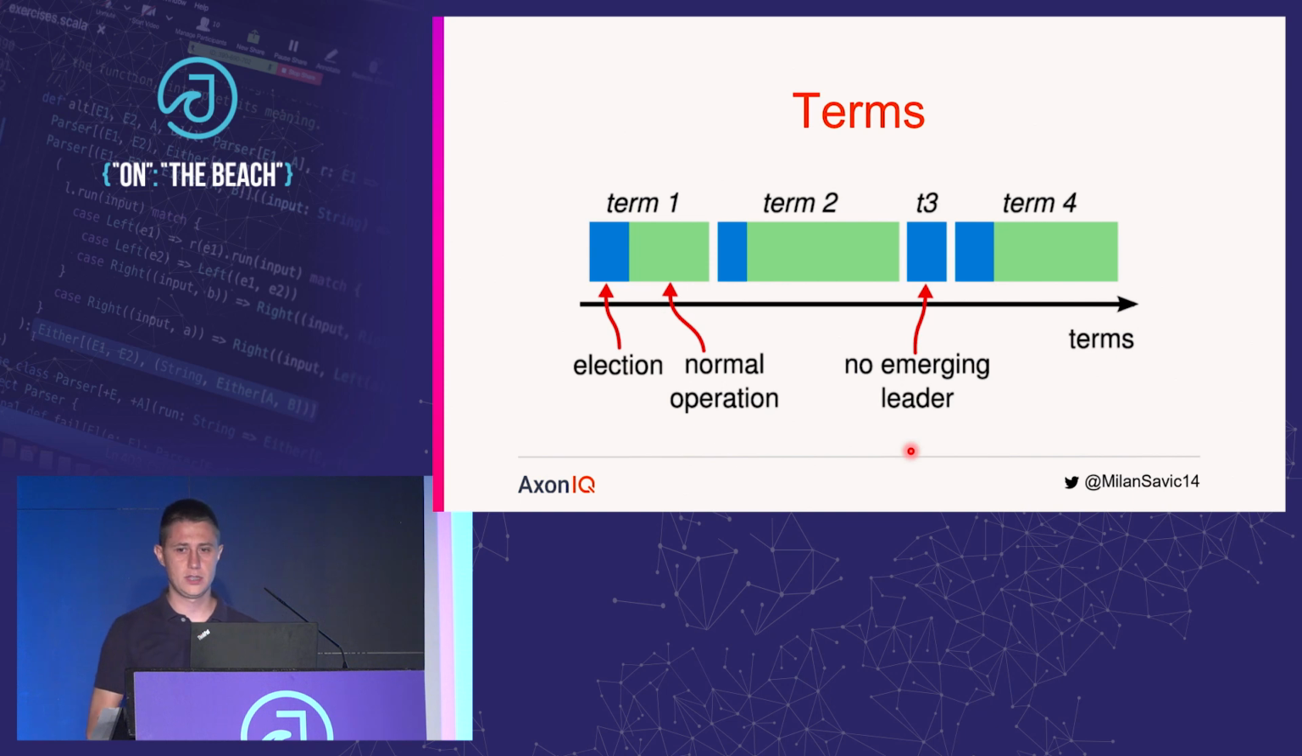I was talking a bit about terms. Time in Raft is divided in terms. Each term starts with an election, and that election can be either successful, which is when we have a leader as a result of the leader election, or, as in the case here for term 3, can be unsuccessful, which means that we need to run election again. While our cluster is doing elections, it is unavailable, so we as implementers tend to limit the number of elections that we are going to have in our system, but also the duration of those elections.